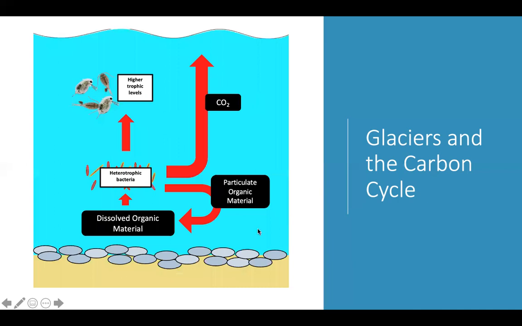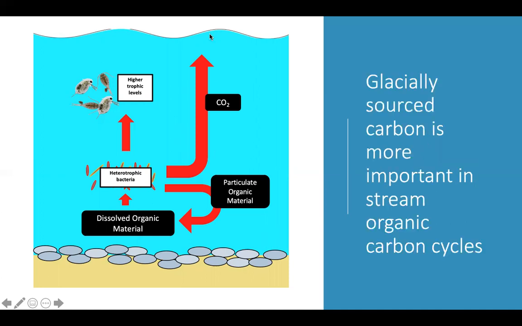So within streams, organic carbon is actually very important to heterotrophic bacteria. So it gets assimilated by heterotrophic bacteria, and then it can be passed on to higher trophic levels that are eating these bacteria. And alternatively, they can respire it as carbon dioxide into the atmosphere, which means that dissolved organic material is leaving the system. They can also break down larger pieces of organic materials, particulate organic material, breaking it up into dissolved organic material, which can then either go again into food webs or exit the system as CO2.